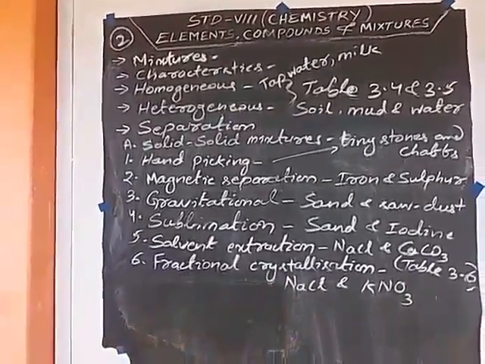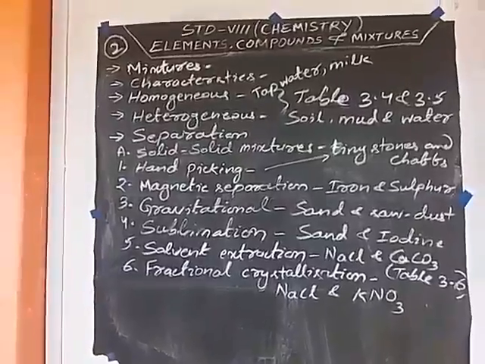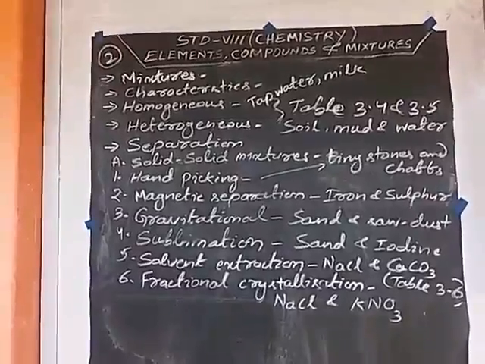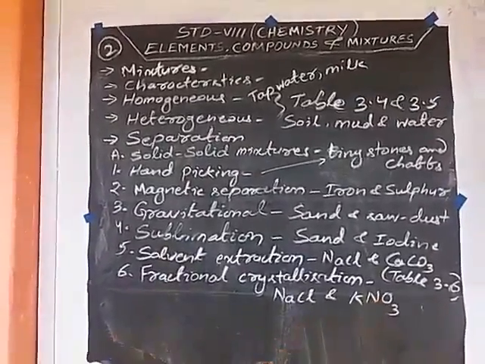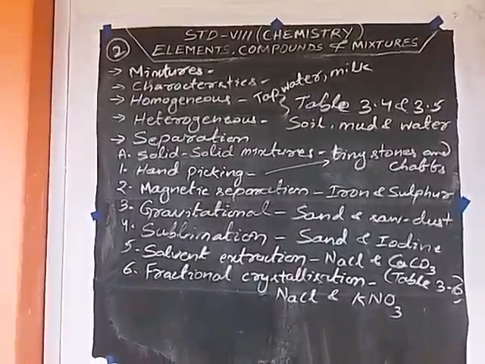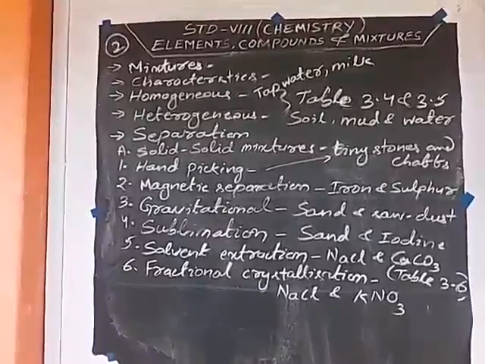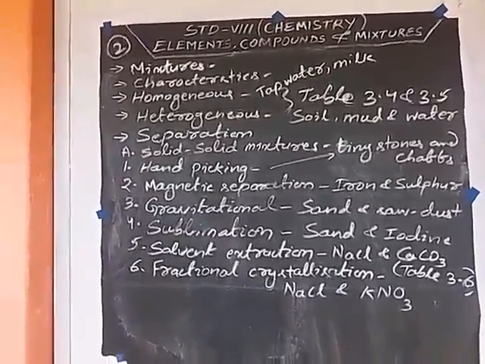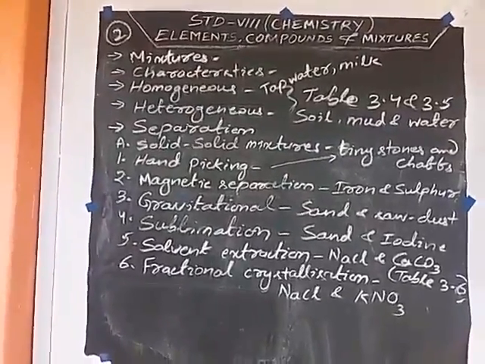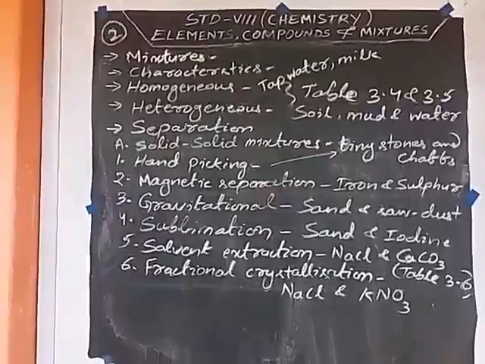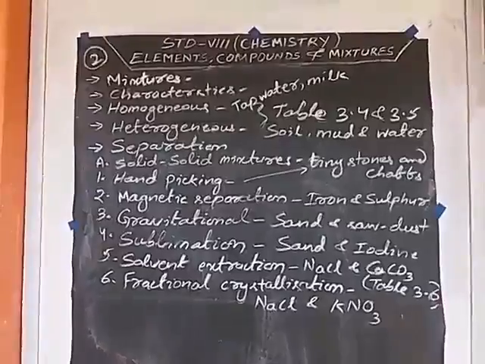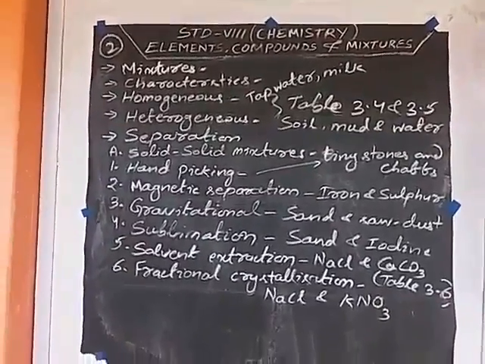Then the fractional crystallization process. Same type: if there are two salts, one is sodium chloride, another is potassium nitrate. In a hot solution mixture, when cooled, the potassium nitrate crystallizes first, leaving behind sodium chloride. The solution left behind is boiled again and cooled to separate more potassium nitrate. This process is known as fractional crystallization. This method is used when the solubility of the solid components of a mixture is different in the same solvent.